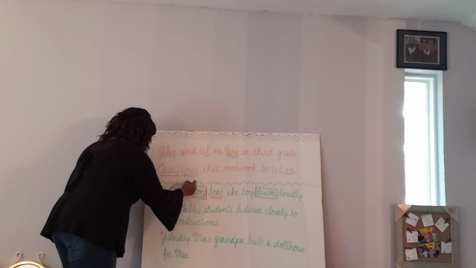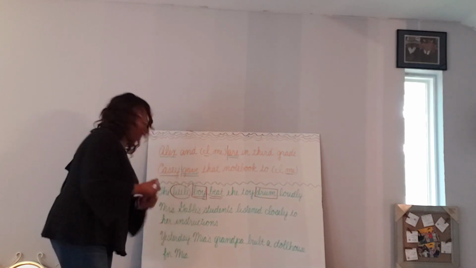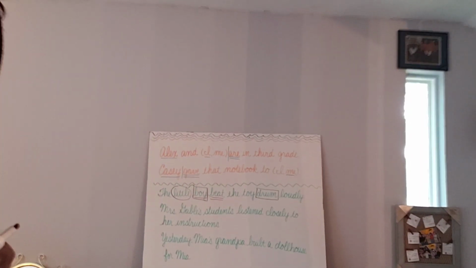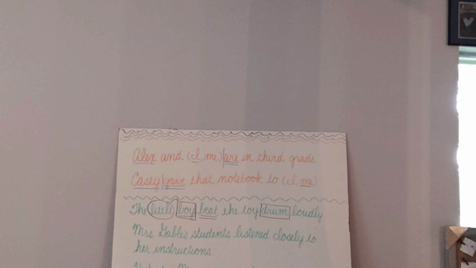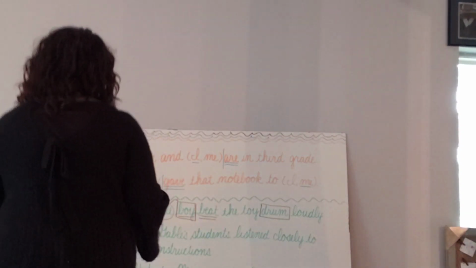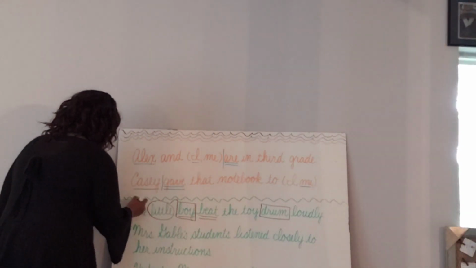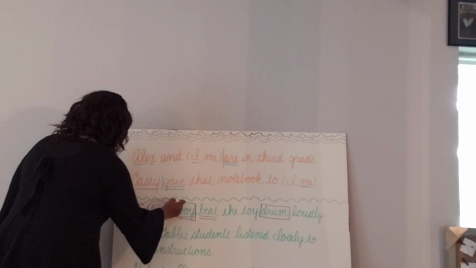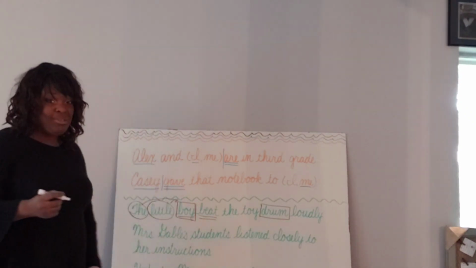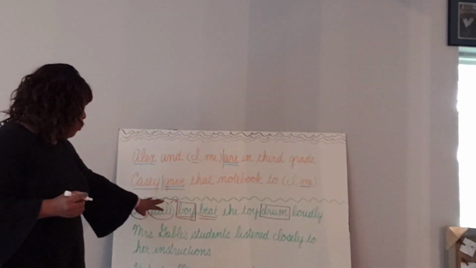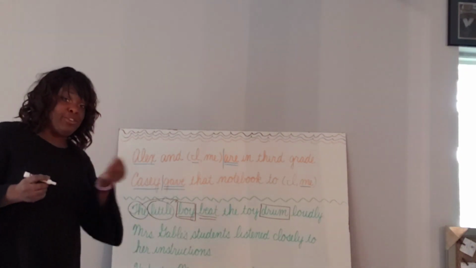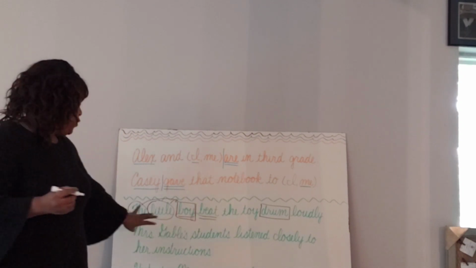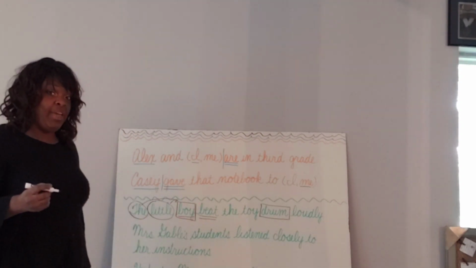Little boy, what kind of boy? Not big boy, not older boy, but little boy, okay? So little describes boy. And good, some of you got that. The, circle it, draw the arrow. They're great. If I don't see 2 arrows, I have to take off points. There's points for every box, every circle, every arrow, every underline. Don't miss points for those foolish things when you know to do those, okay?